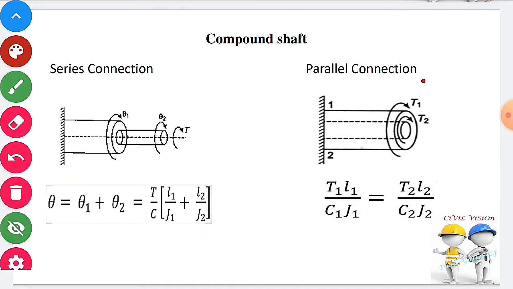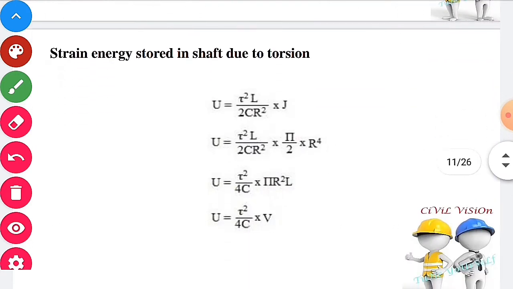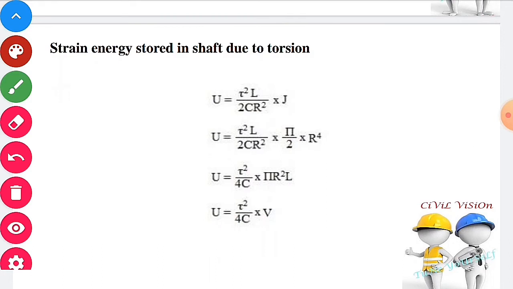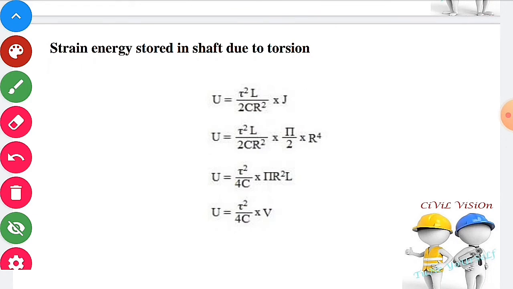Next, parallel connection. In this connection, theta will be same. Torque can be calculated by T1L1 divided by C1J1, which is equal to T2L2 divided by C2J2. Strain energy stored due to torsion is an important formula in torsion. Strain energy equal to tau square divided by 4C into volume.